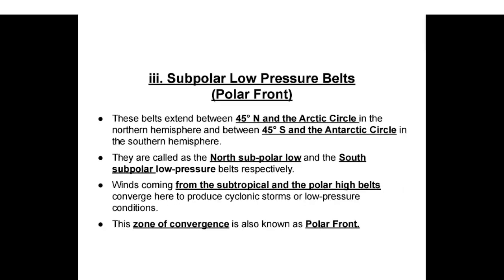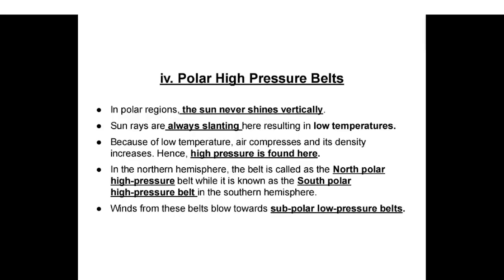Subpolar low pressure belts, polar fronts. These belts extend between 45 degrees north and the Arctic Circle in the northern hemisphere and between 45 degrees south and the Antarctic Circle in the southern hemisphere. They are called the North Subpolar Low and South Subpolar Low pressure belts respectively. Winds coming from the subtropical and the polar high belts converge here to produce cyclonic storms or low pressure conditions. This zone of convergence is known as polar fronts.